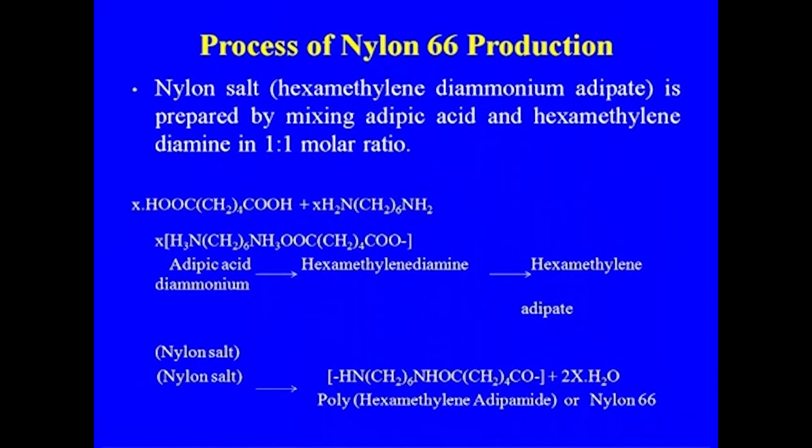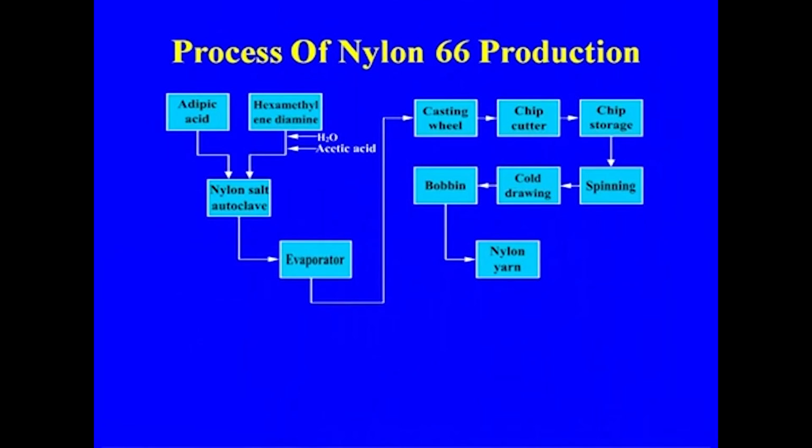This is the reaction that is taking place when we have the adipic acid and hexamethylene diamine, and by the reaction we are getting the nylon salt, and this nylon salt after the polymerization gives us nylon 66. So, this is the reaction that is taking place in production of nylon 66 from hexamethylene diamine and adipic acid. This is the process that we are using. Again here also the nylon salt and then the nylon salt autoclave where the polymerization is taking place.